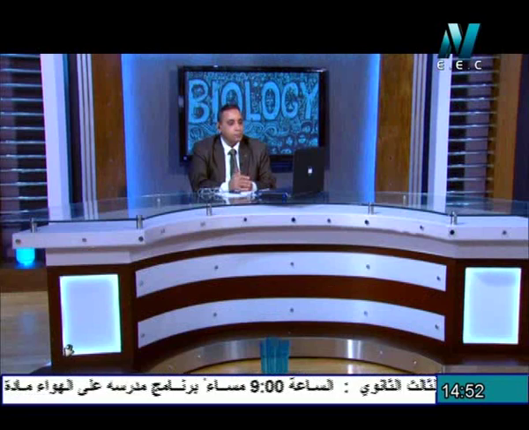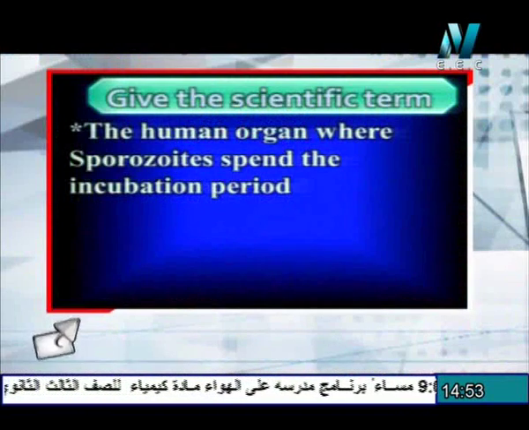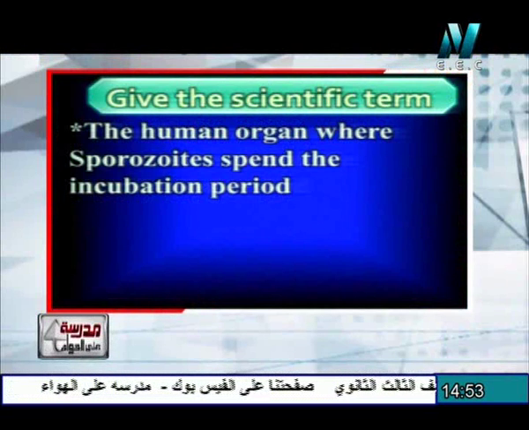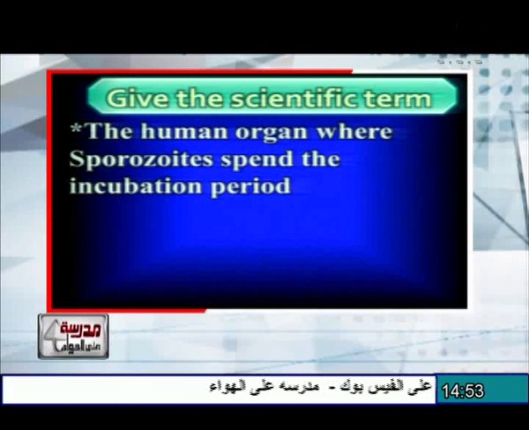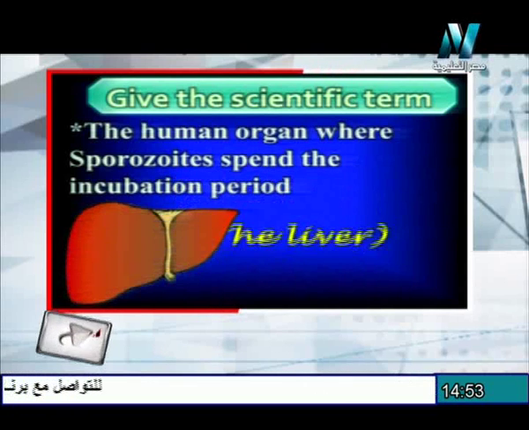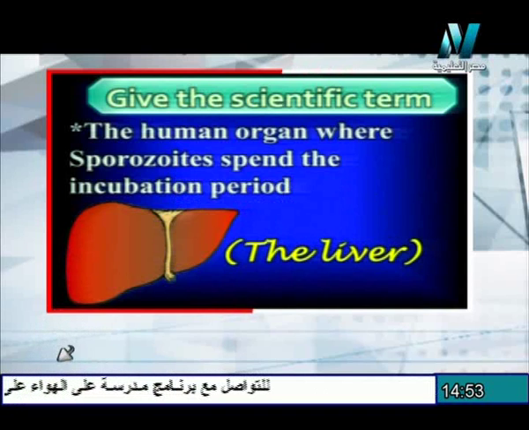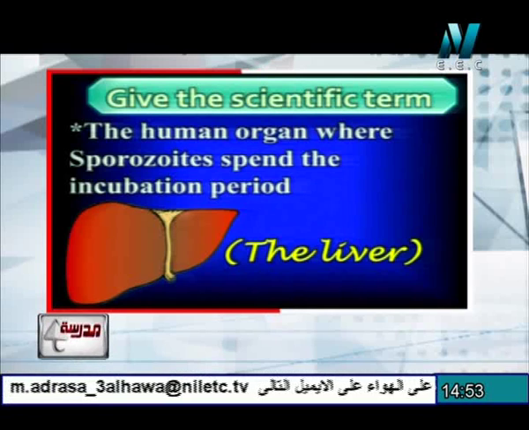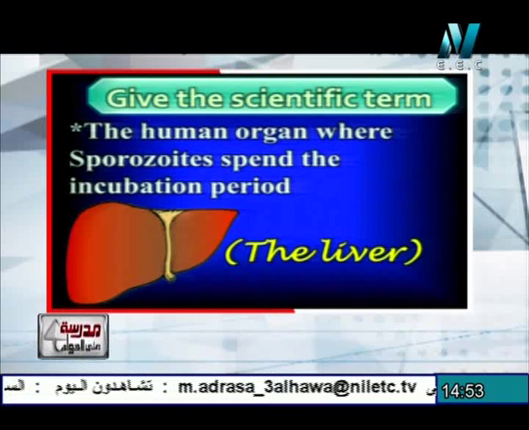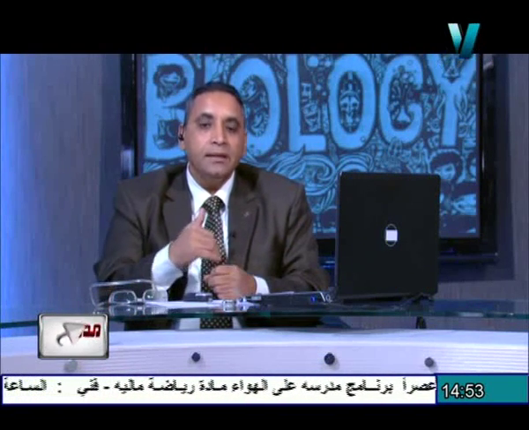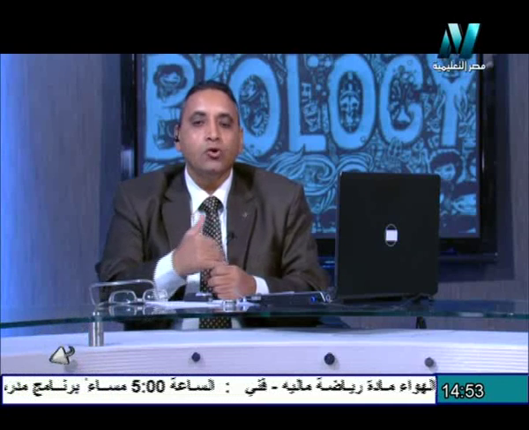The next question. The human organ where sporozoites spend the incubation period. It is the liver as the right answer. The incubation period is the time from the infection by the parasite to the appearance of the symptoms. The infection takes place at a certain time. After that, the symptoms appear, and this time acts as the incubation period.